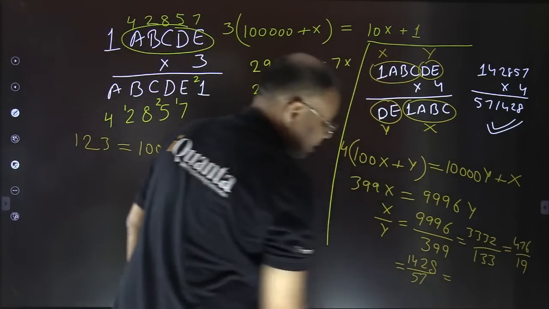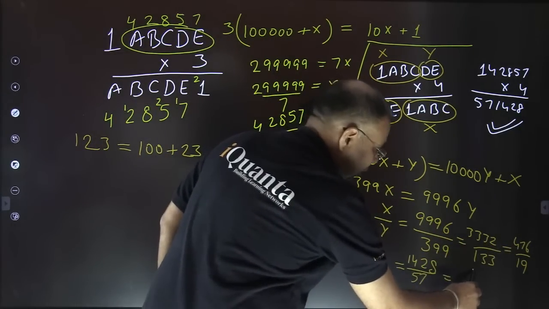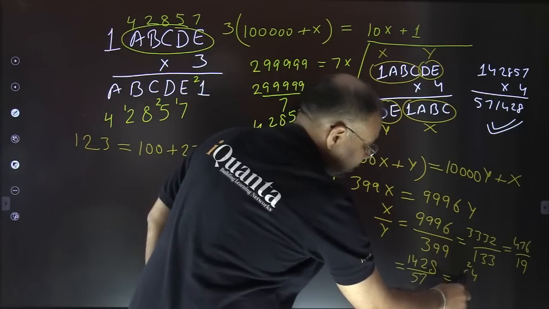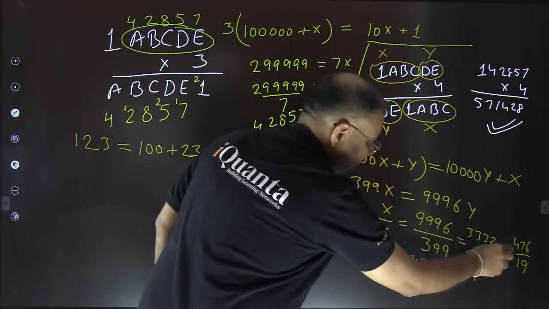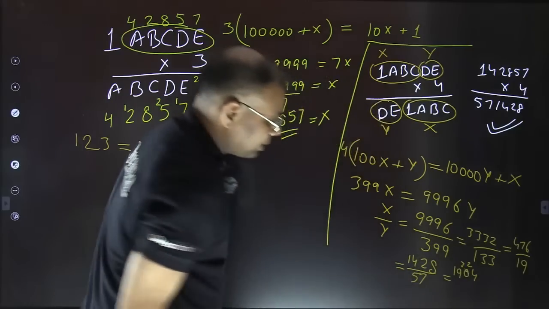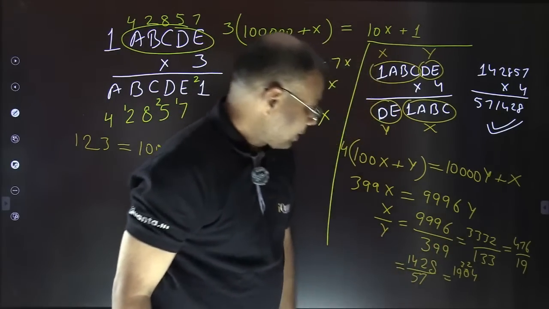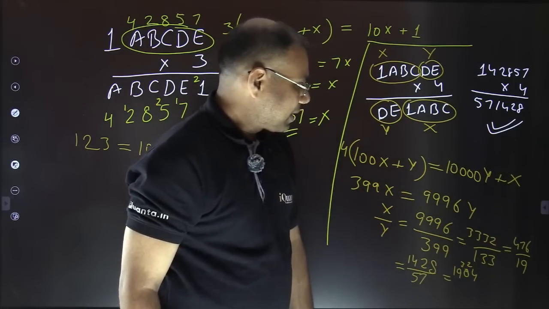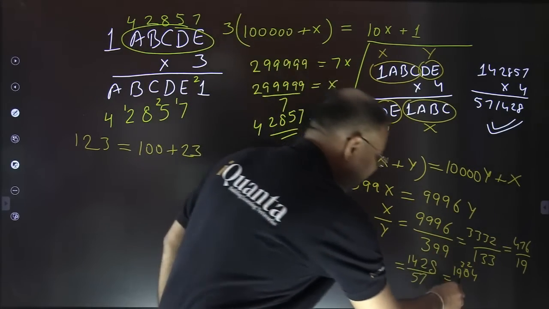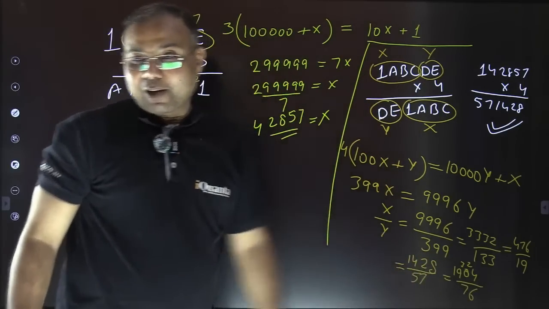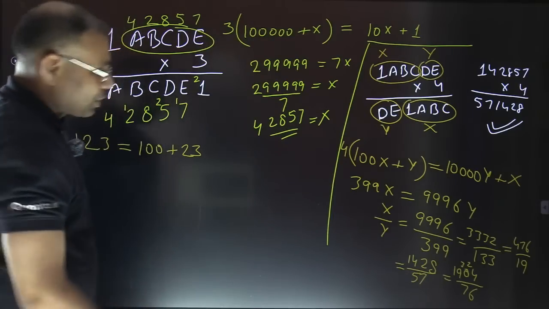So if I multiply it by 4, so 4 6s are 24 ka 4, 2 carry, and then 4 7s are 28 and 2, 30 ka 0, 3 carry, and 4 4s are 16 and 3, 19. That's 1904, right? ठीक है ना? तो let me check again. हाँ ठीक है, सही बात है. 500 चौक 2000 में से 96 कम कर दिया. That's 1904 upon this is 76. Now this is another number possible. So what is this number now?